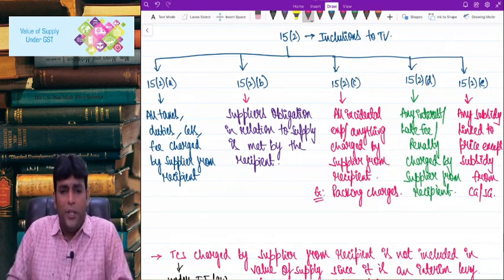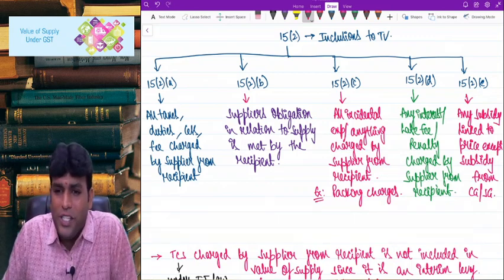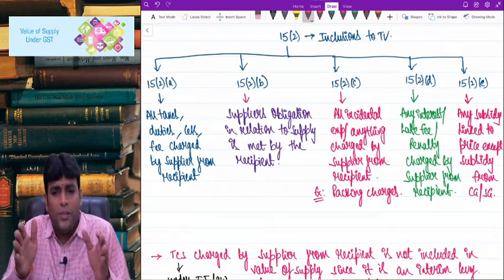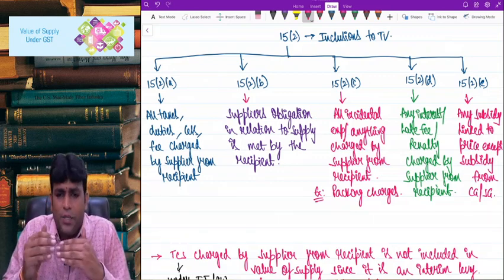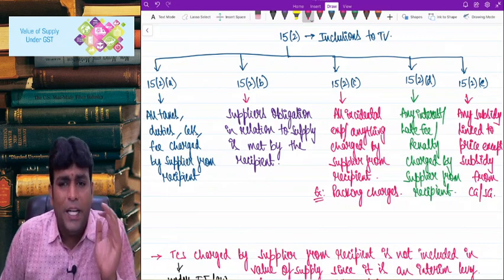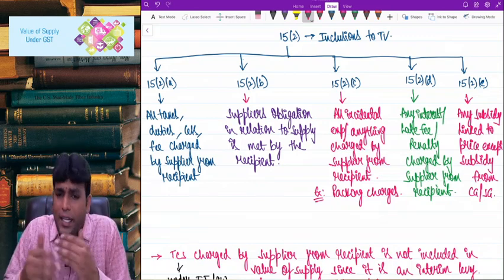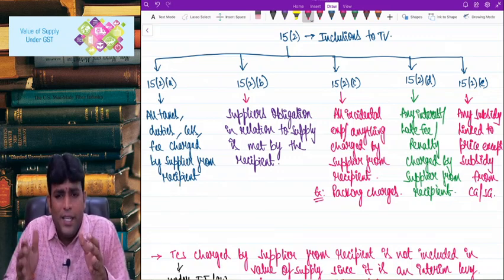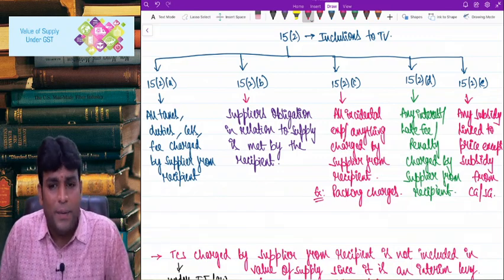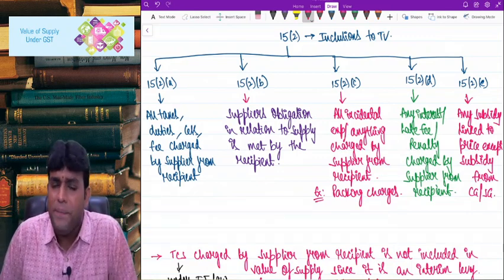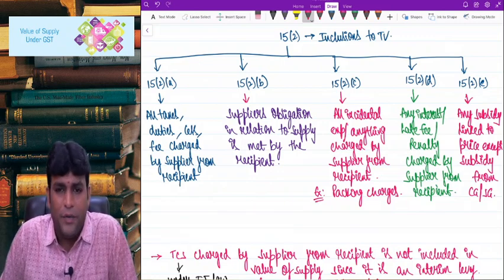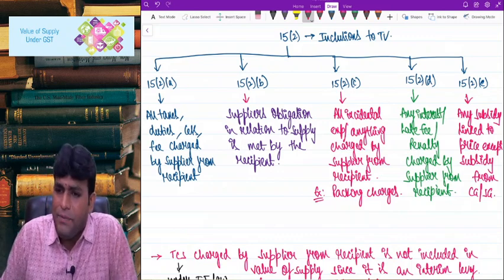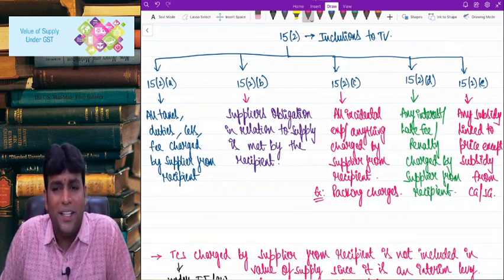That's the story of 15(2), which deals with the concept of inclusions to transaction value. I'm sure you had a quick revision of all these points. 15(2)(a) talks about all taxes, duties, cess, fees charged by supplier from recipient. 15(2)(b) talks about supplier's obligation in relation to supply met by recipient. 15(2)(c) talks about all incidental expenses or anything charged by supplier from recipient. 15(2)(d) says any interest, late fees, penalty charged by supplier from recipient. 15(2)(e) says any subsidy linked to the price except subsidy from central government or state government.